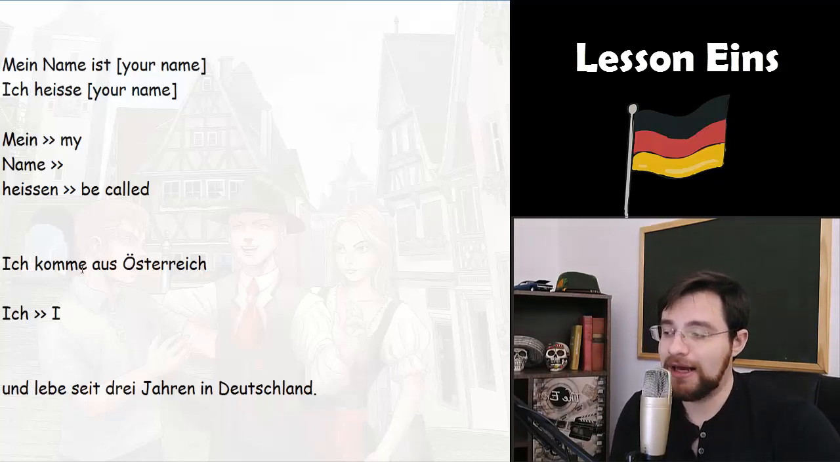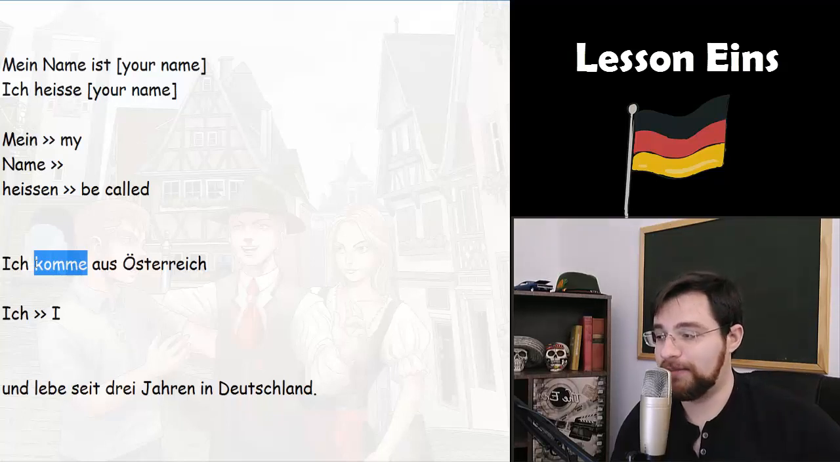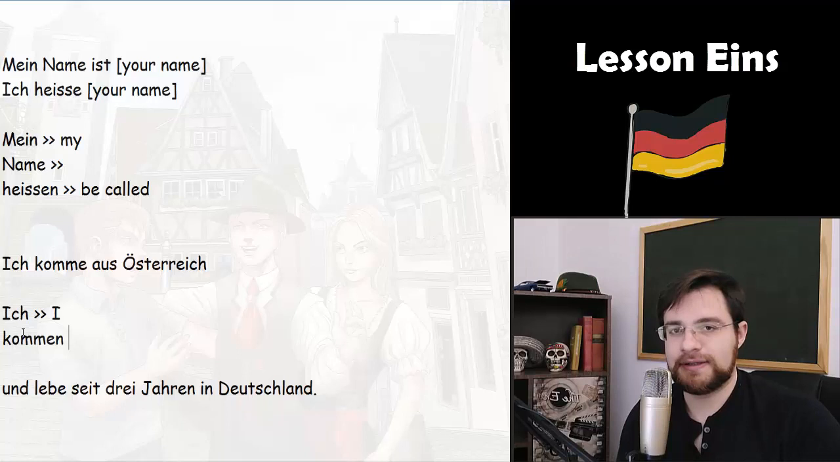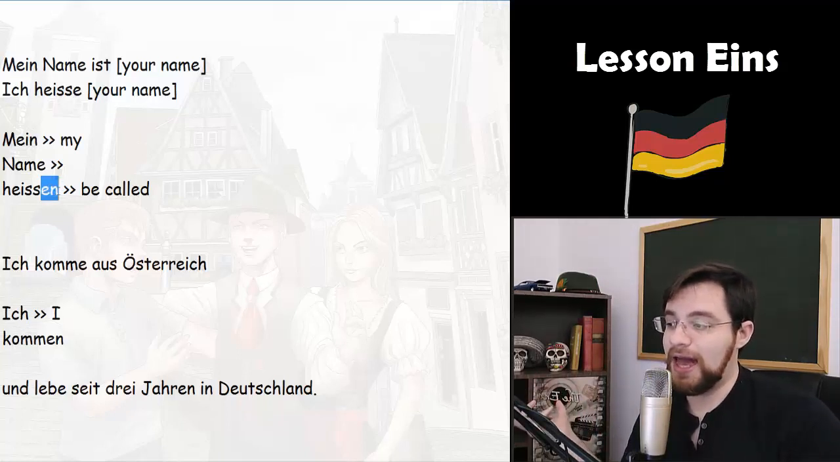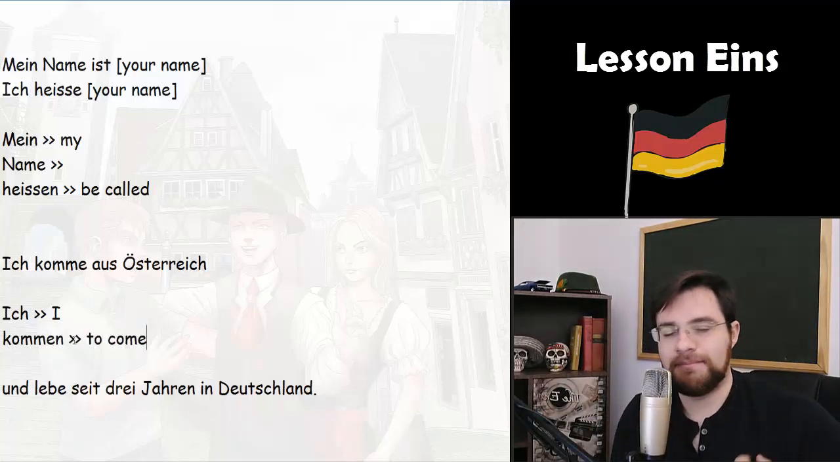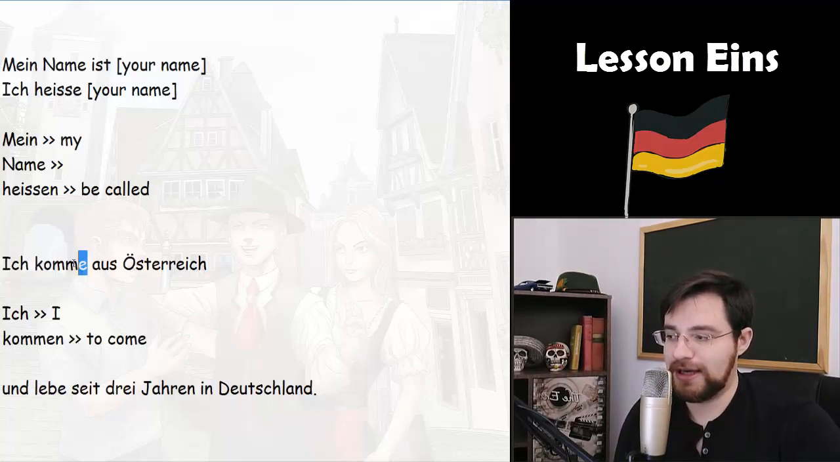Ich means I. And here we have our second German verb, kommen. Here, let's put it in its infinitive form with the letters "en" at the end. Kommen. That means literally "to come." And here the verb is conjugated in the first person I, only with the letter E at its end.